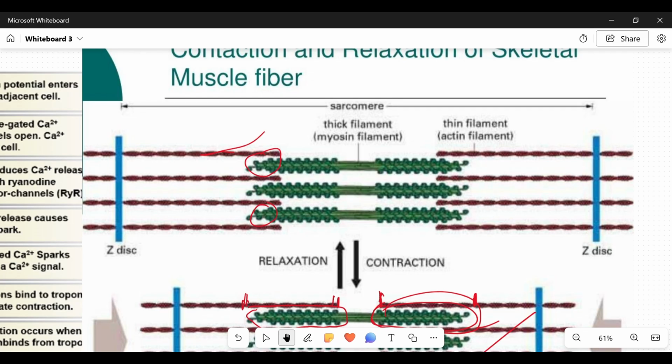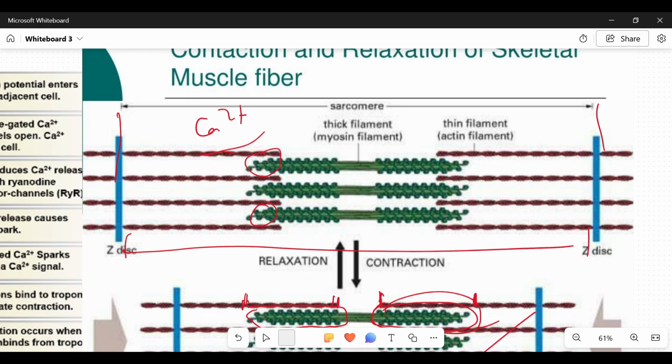Why is this happening? This is so because, remember, calcium ions have been removed. When calcium ions are removed, the myosin heads no longer hydrolyze their ATP. So in this case, the myosin heads no longer have affinity for the actin. Another thing is that there is an increase in the length of the muscle cell. This is one Z disc as against another Z disc to show us that this is a complete muscle cell.